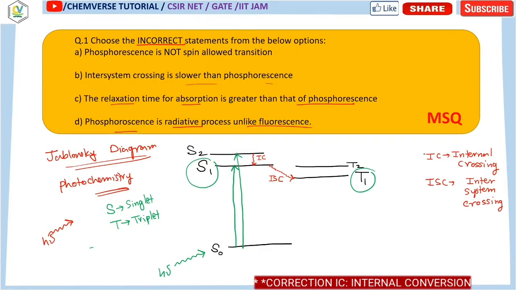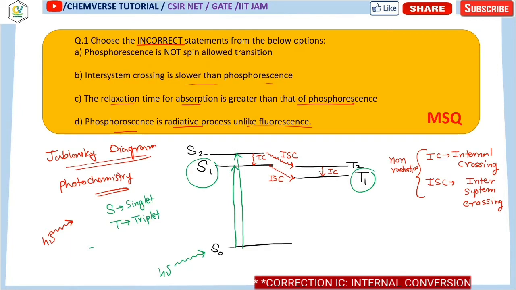Now both of them are non-radiative. This kind of relaxation occurs, but there is no radiation of the energy we can detect from outside. Clear? So from S2 to S1, or suppose T2 to T1, this kind of transition between the same spin multiplicity, that means from singlet to singlet or triplet to triplet, is called internal conversion. But whenever there is a change in the multiplicity, that means from singlet to triplet, this kind of relaxation is called ISC or intersystem crossing.